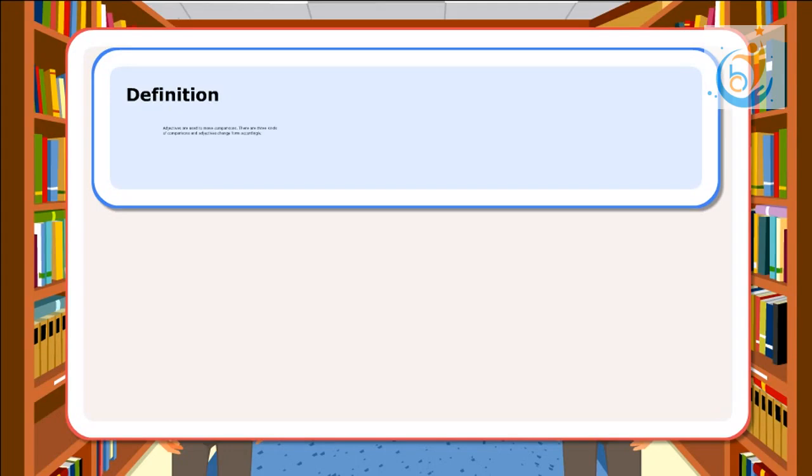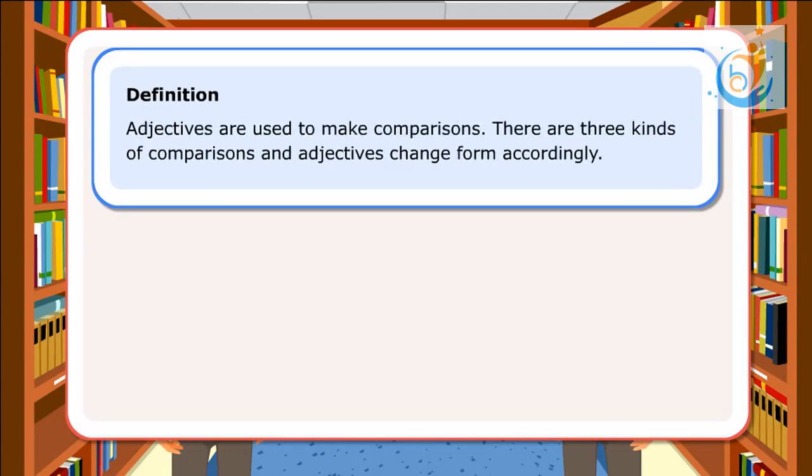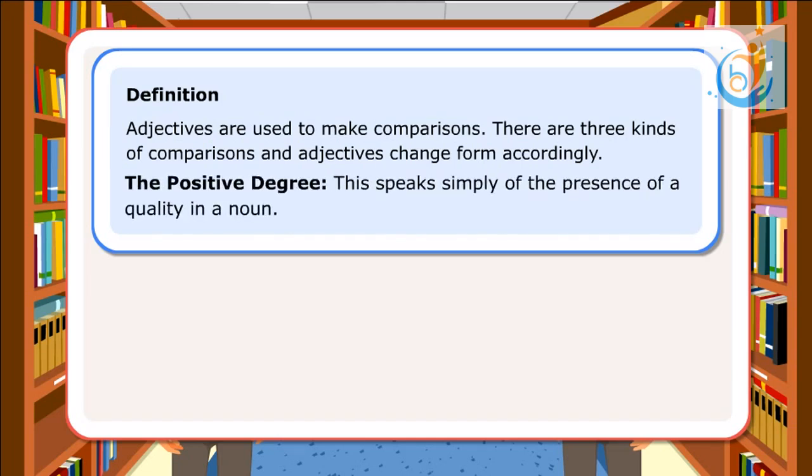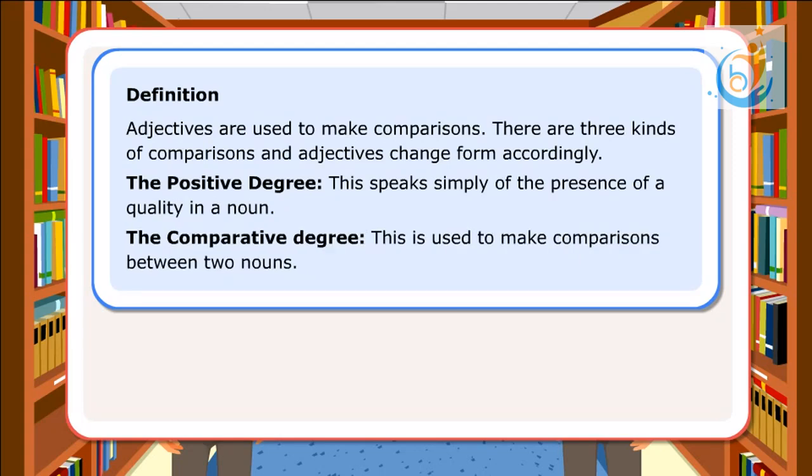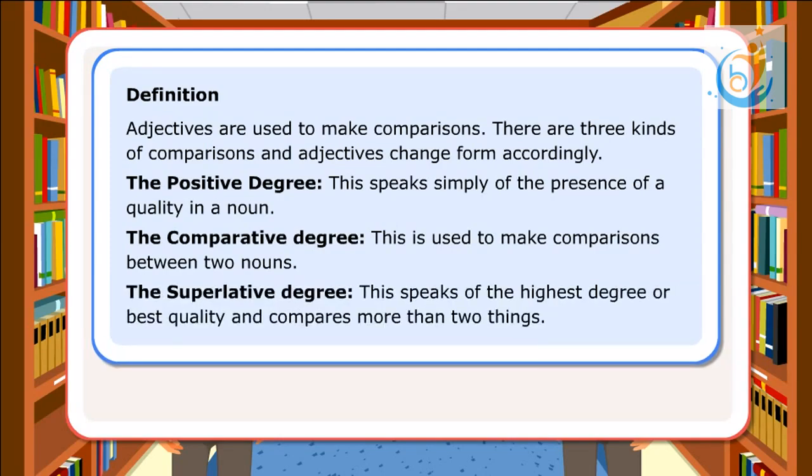Definition: adjectives are used to make comparisons. There are three kinds of comparisons, and adjectives change form accordingly. The positive degree speaks simply of the presence of a quality in a noun. The comparative degree is used to make comparisons between two nouns. The superlative degree speaks of the highest degree or best quality and compares more than two things.